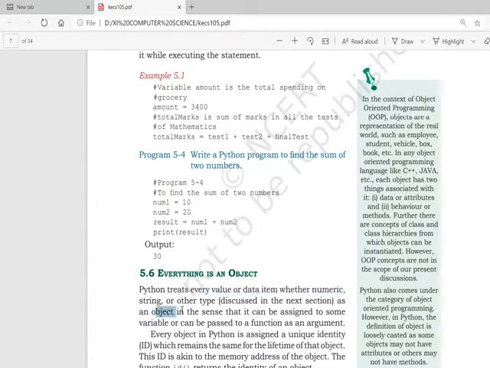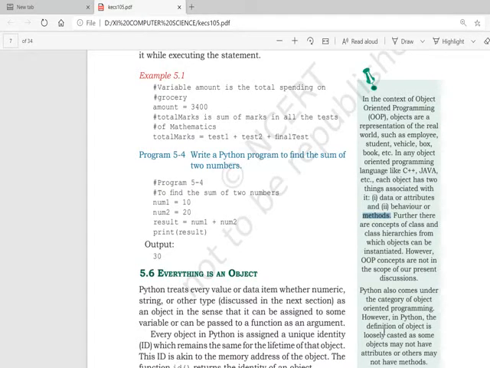Now in program 5.4, write a Python program to find the sum of two numbers. Again, you have taken two variables num1 and num2, to which you have assigned certain values. There is a result variable which is getting the sum of num1 and num2, and it is finally printing the value of the result. So the purpose of this program has been explained by this comment, to find the sum of two numbers, and the previous comment is telling us that this is program number 5-4. And you know 10 plus 20 will definitely print 30.